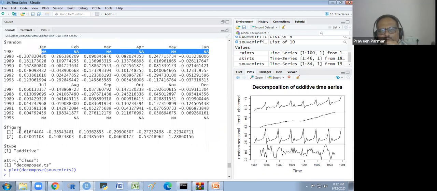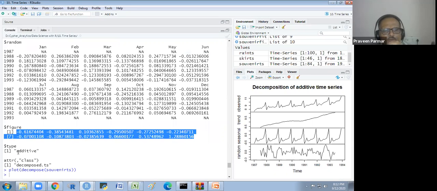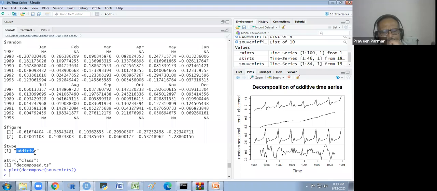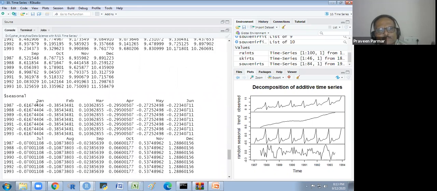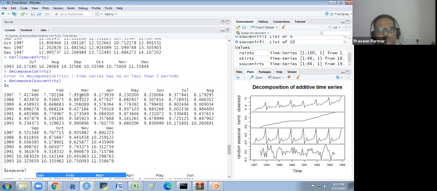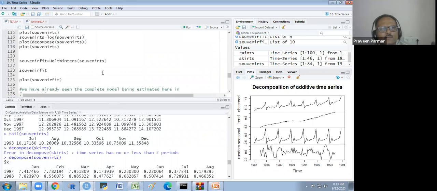So this is for the seasonality, the coefficients are given to us. This is the additive type, and we have taken the decomposed time series. Seasonal, we get all the seasonal values. In the seasonal there is no gap, and in the observed also no gap. In this way you could understand this, and I will show you some more plots about it.